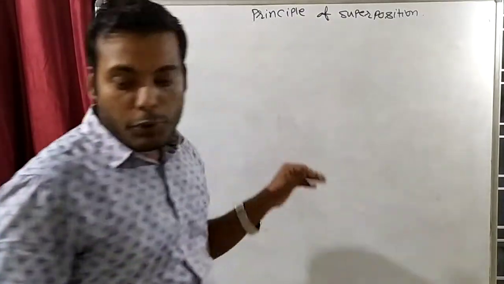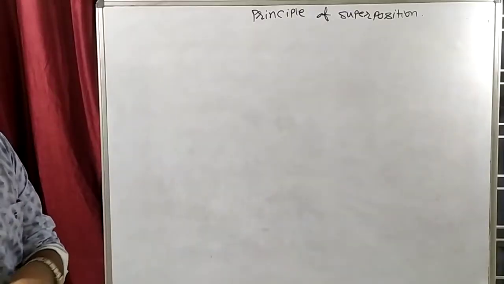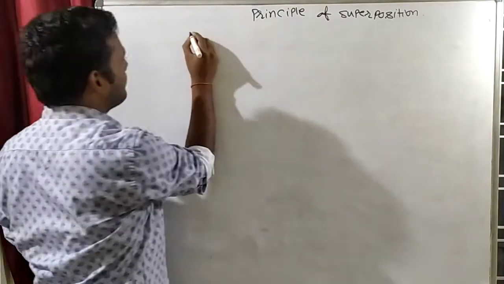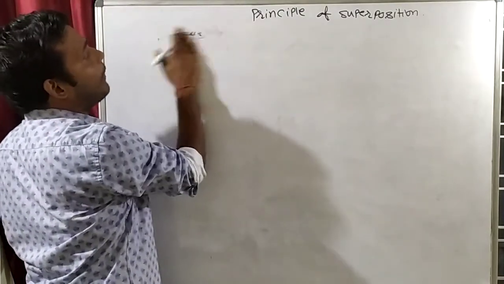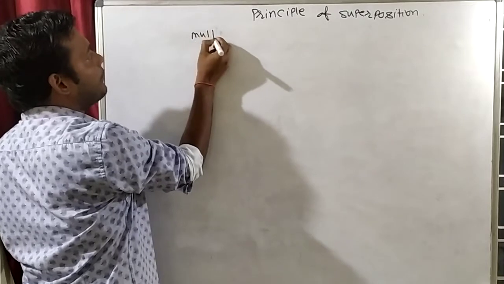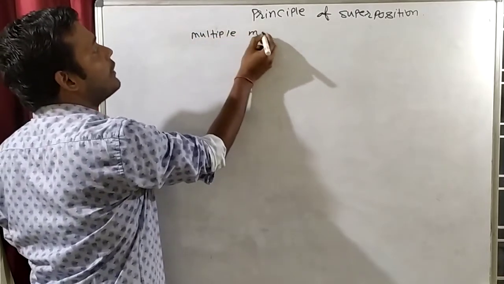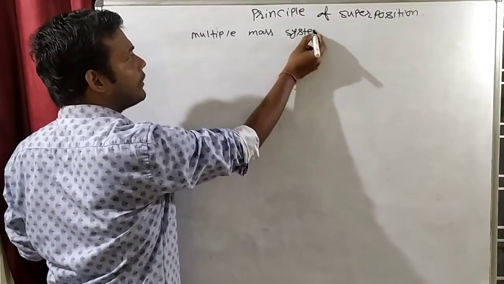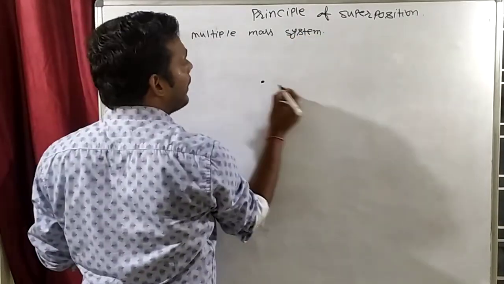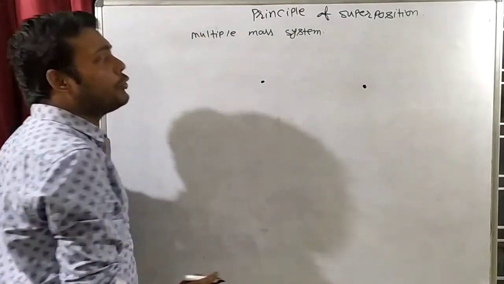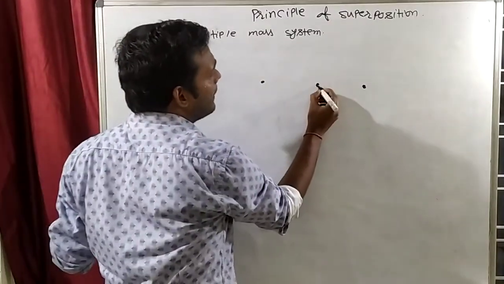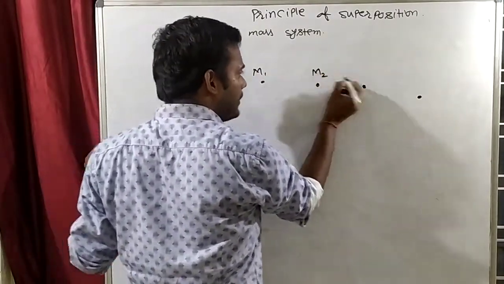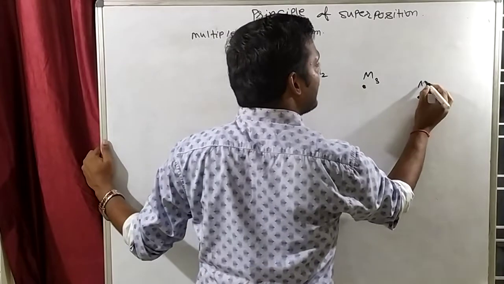So, what is the principle of superposition? Try to understand this. Suppose there is a multiple mass system. Multiple mass system means what? If there is more than one mass, that is known as a multiple mass system. Up to now we have understood a two mass system, but now let us suppose there are four masses, M1, M2, M3, M4. So this is a multiple mass system.